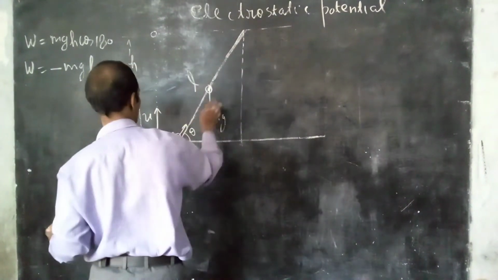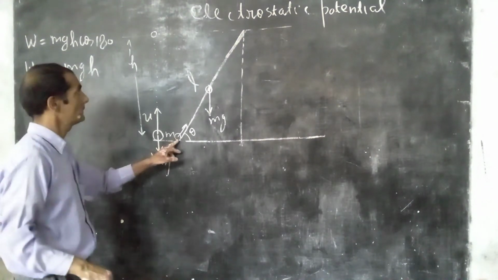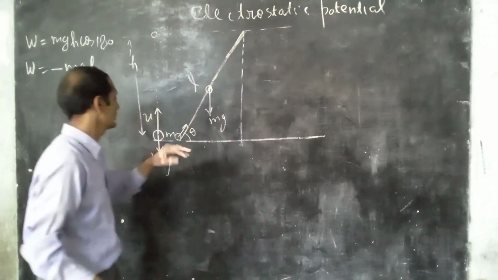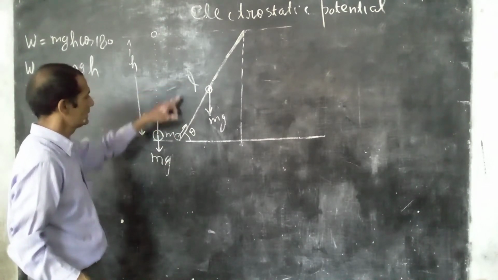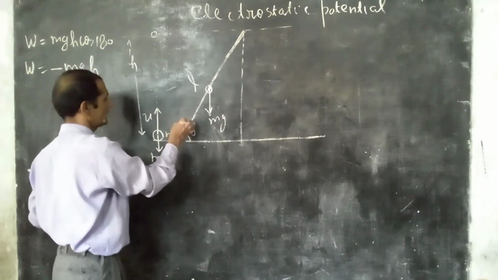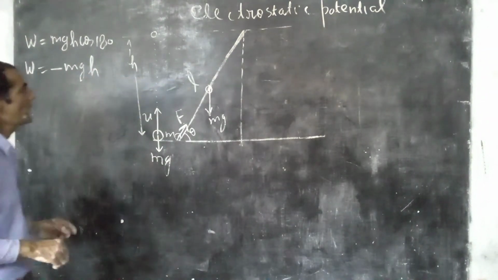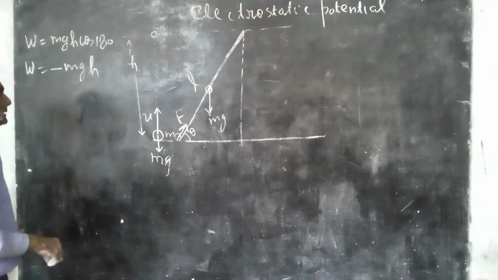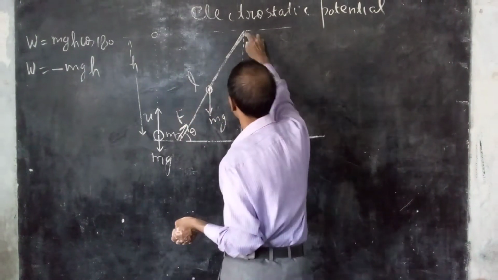At this point the gravitational force is mg. So when the particle goes from this point to this point, its displacement is L. In the direction of the gravitational force, the displacement will be this.